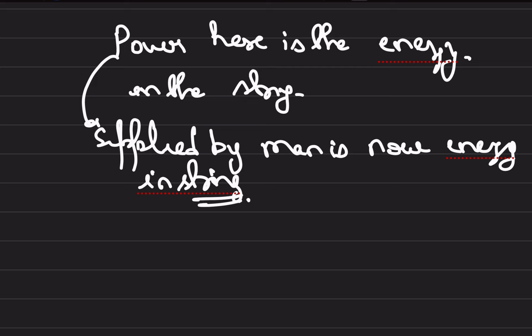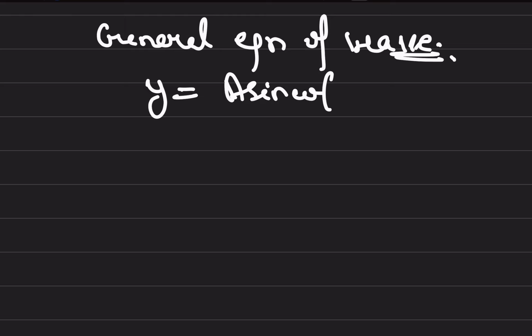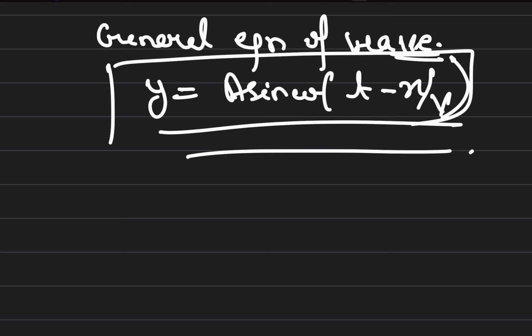Now, how is the general equation of a wave defined? y equals a sine omega t minus x by v.